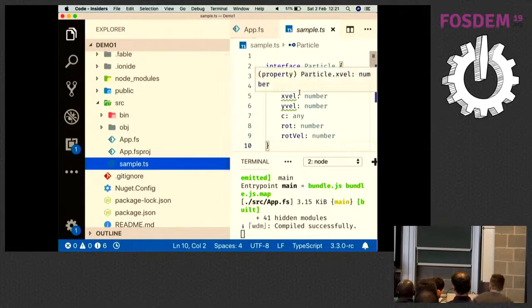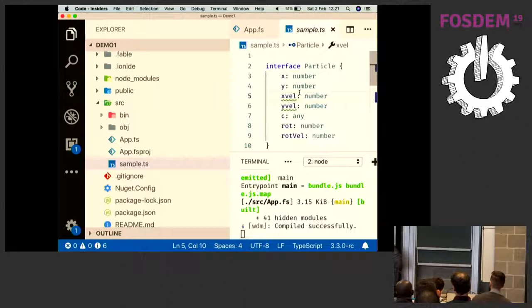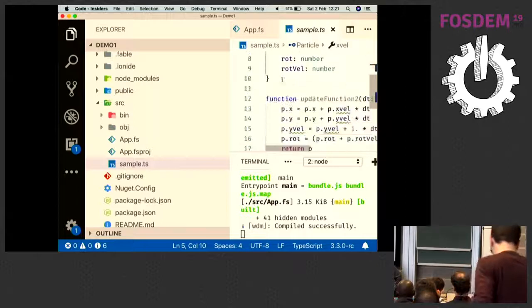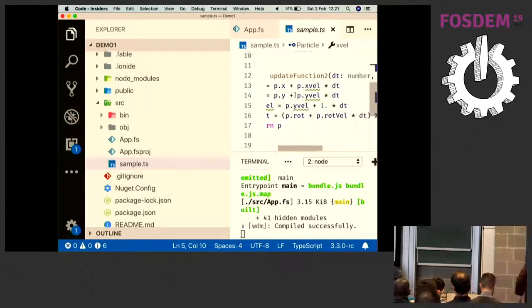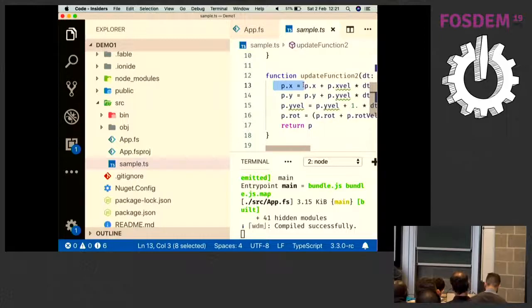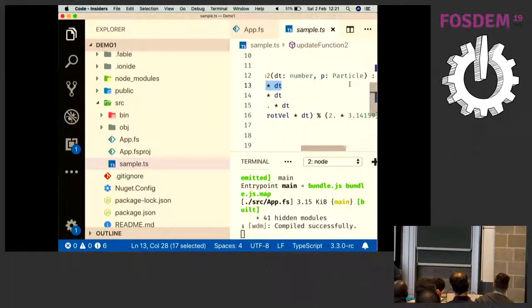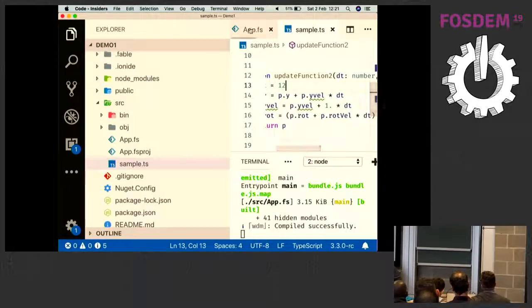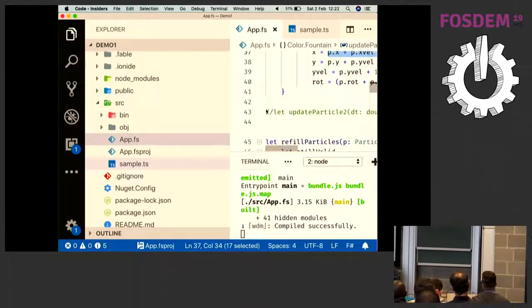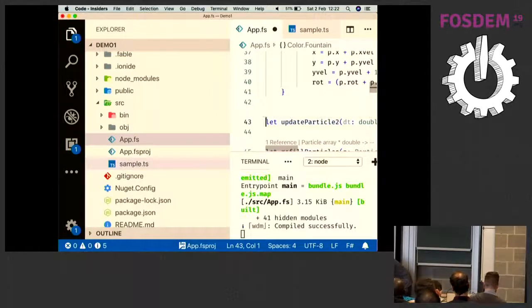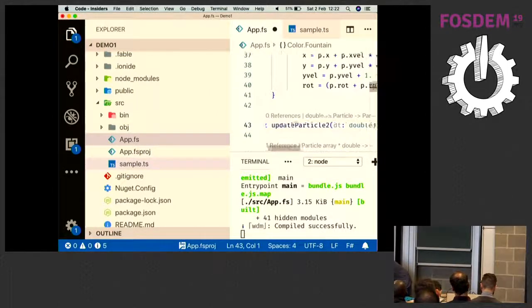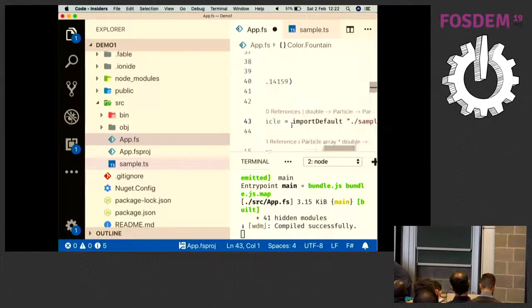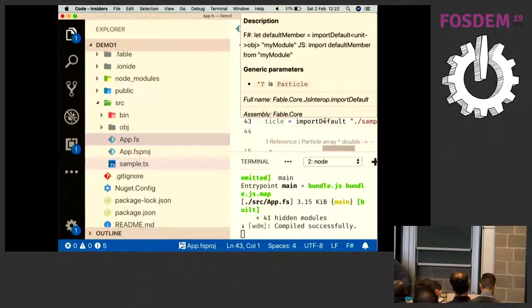I can have similar code in TypeScript because we are on the TypeScript track. This is basically an implementation of the same interface, and then I have some update function. Let's put something here, like 12. And then in my F# code, I can just import the TypeScript code. This is using built-in import default. This is basically putting a require call that's just working like loading modules in normal modern JavaScript code.